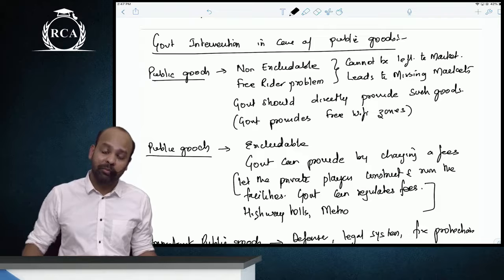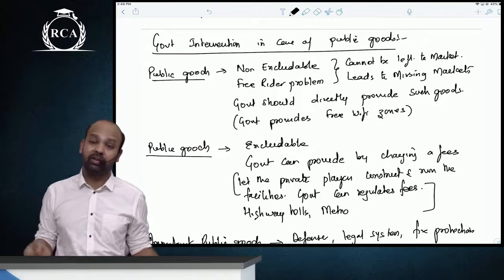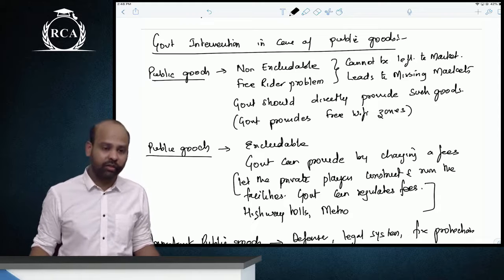Then, if you have public goods which are excludable, government can provide them by charging a fee or hand it over to private players and regulate the fees that they are charging.